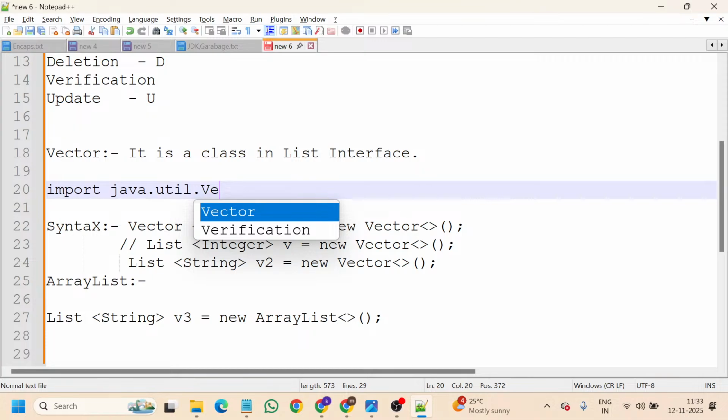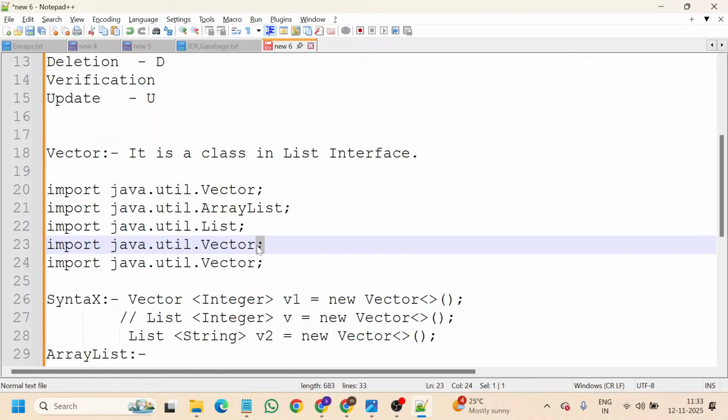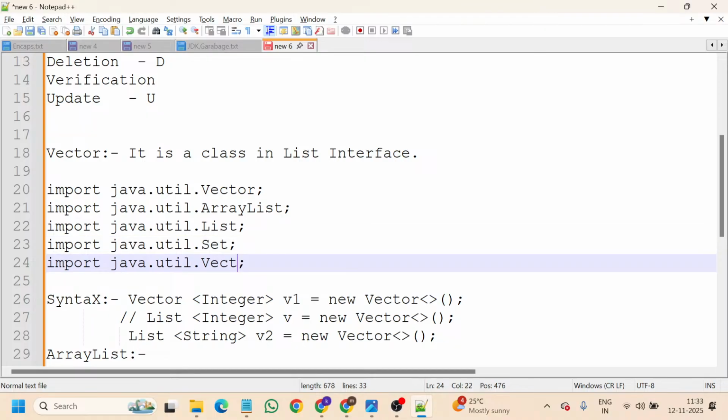Then dot contains. 1, 2, 3, 4, 5. So 5 operations have been done. Here we have created a custom class. So done, 6 operations done. CRUD operations: creation of the class, creation of the variable was done, creation of the list is done. So now what is R? Retrieve. But it was done here.